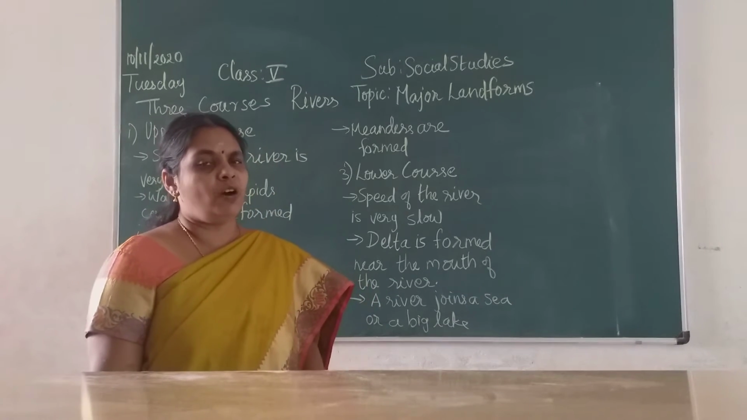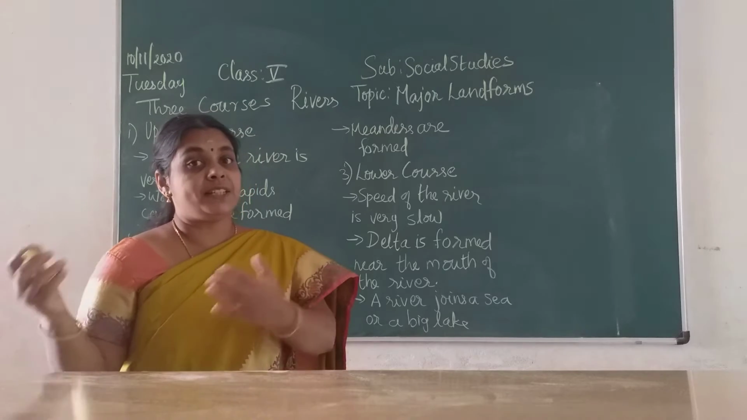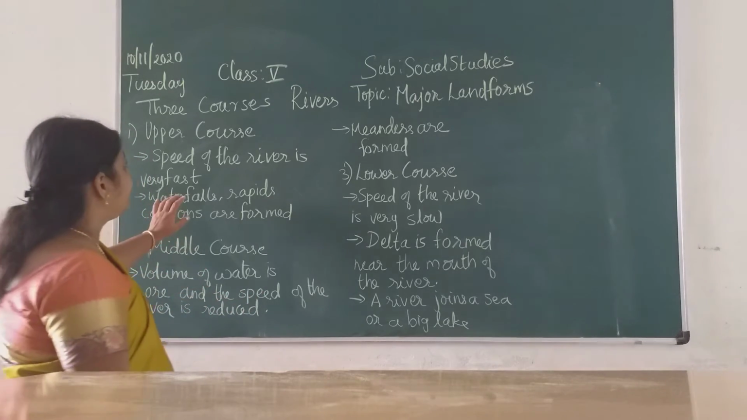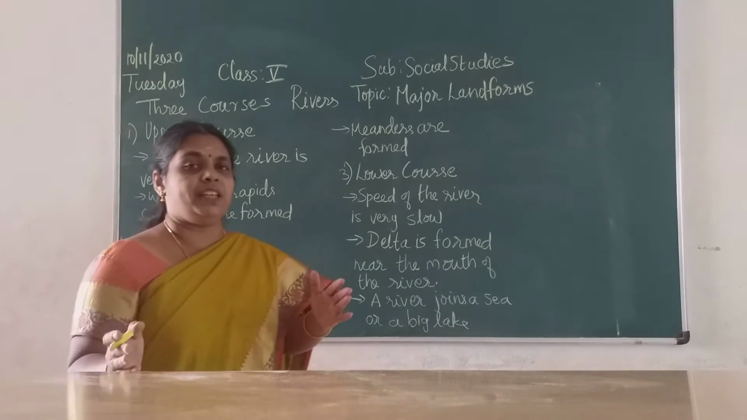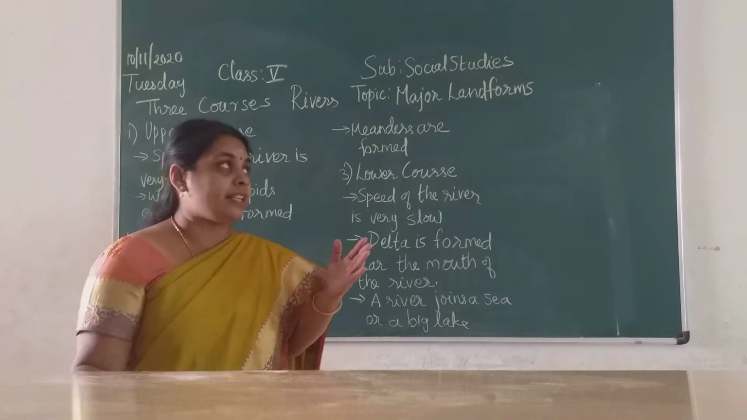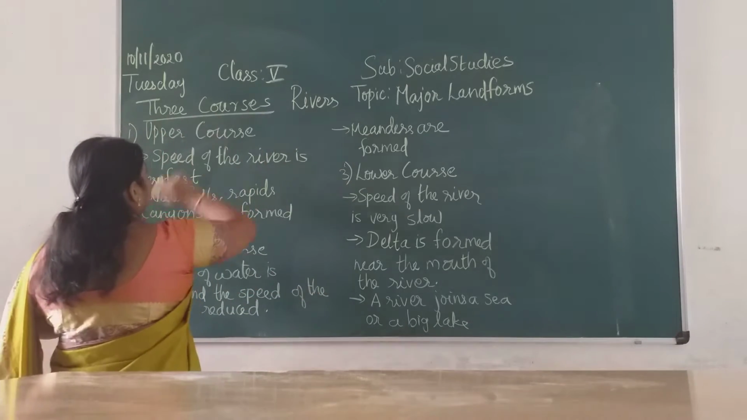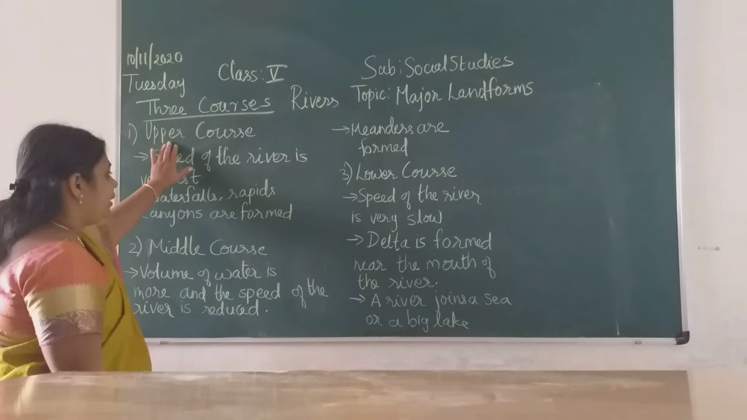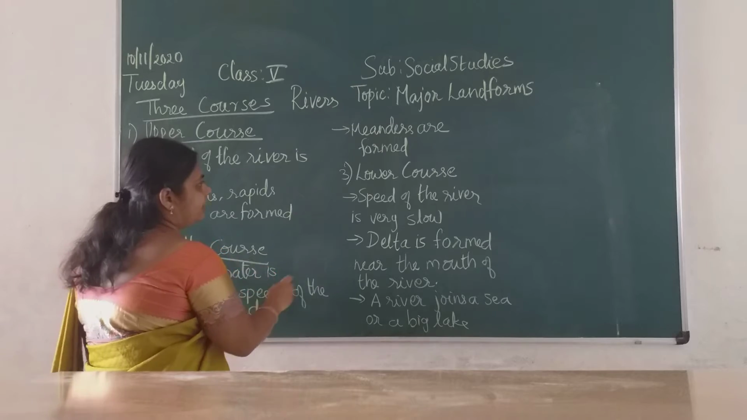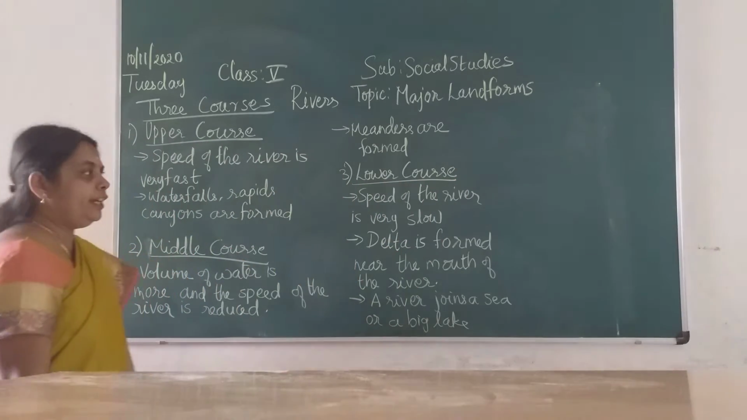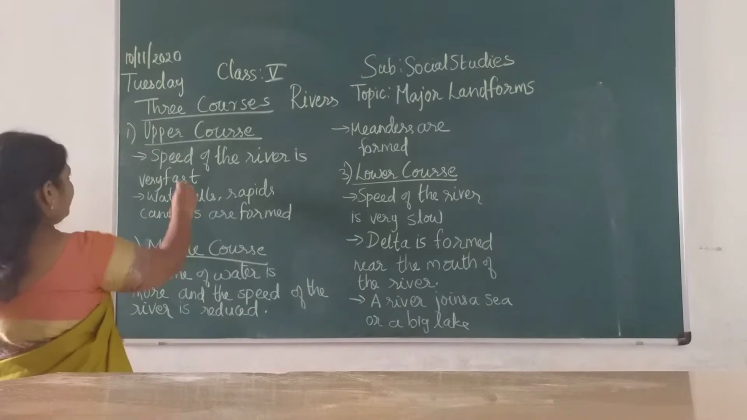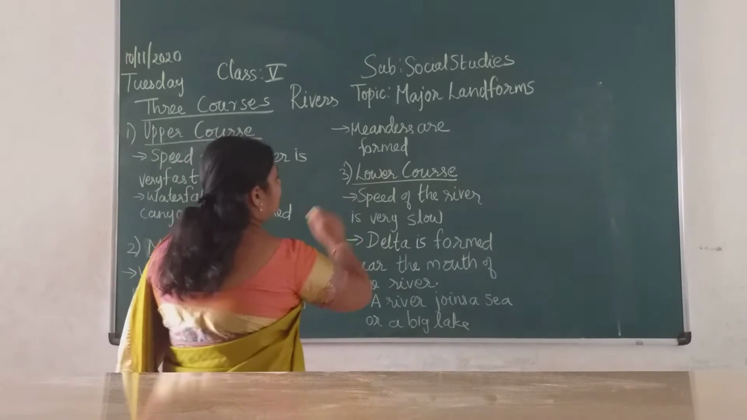How the river is formed, how it flows from the mountains till the sea, that is what we are going to see here. It follows three courses, three stages we can say, while it flows from the mountain till it reaches the sea. The first one is the upper course, the second is the middle course, and the third one is the lower course. The course means the flow of water at each stage.